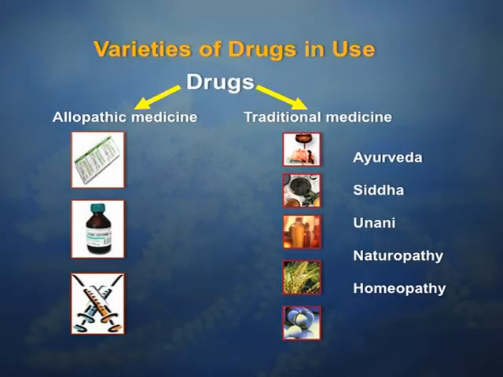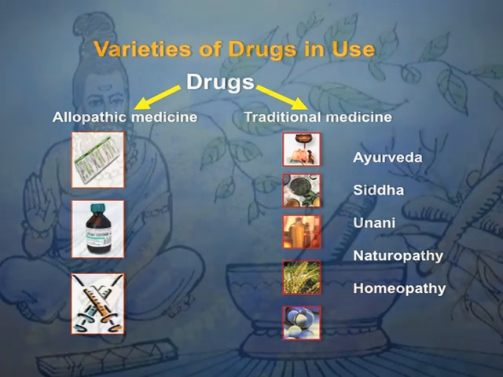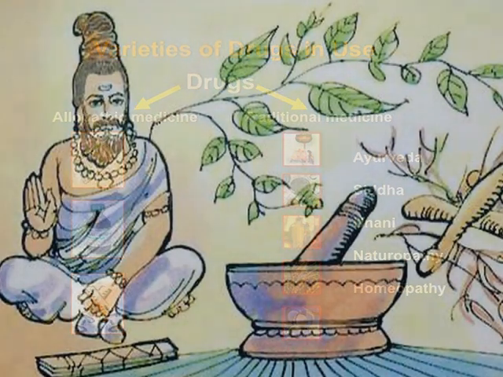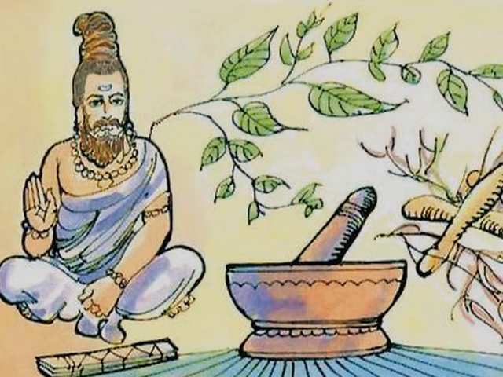In the next slide we will discuss the various systems of herbal medicine we are using. Some of the systems which are very commonly used in herbal medicines are, for example, Ayurveda. Number 2, Siddha medicine. We also hear about Unani medicine, naturopathy, and homeopathy. These are the ancient herbal medicine systems, commonly available for the sake of human beings.